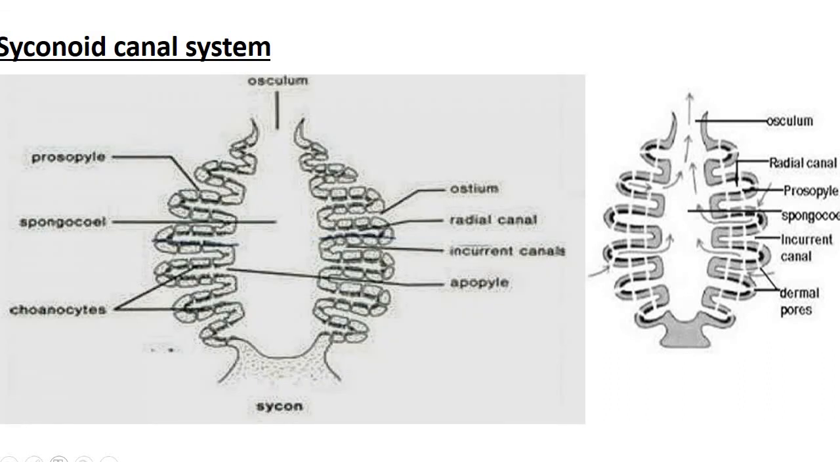So this is the diagrammatic representation where the water is entering. There is the dermal ostium, and from the dermal ostium the water enters the incurrent canal. From the incurrent canal, the water enters the prosopyle. From the prosopyle, the water enters the radial canal. From the radial canal, the water enters the apopyle. From the apopyle, the water enters the spongiocoel. Now from the spongiocoel, the water exits through the osculum. So this is the flow of water in the cycloid type of canal system.